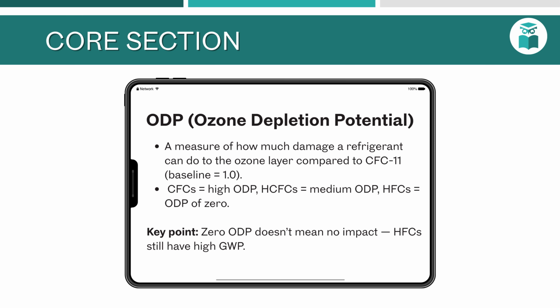ODP, ozone depletion potential, is a measure of how much a substance can destroy ozone compared to CFC11. ODP equals 1.0. CFCs have high ODP, HCFCs medium, HFCs 0. For example, R12 has ODP equals 1.0, R22 approximately 0.05, R134A equals 0. Even with ODP equals 0, these substances may still have high GWP and contribute to global warming.